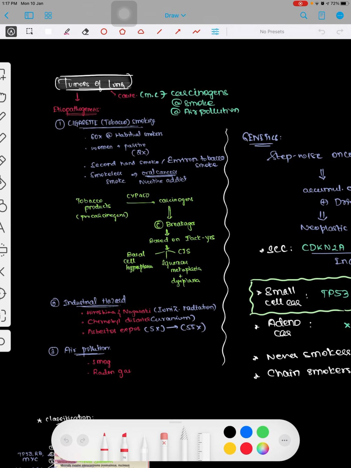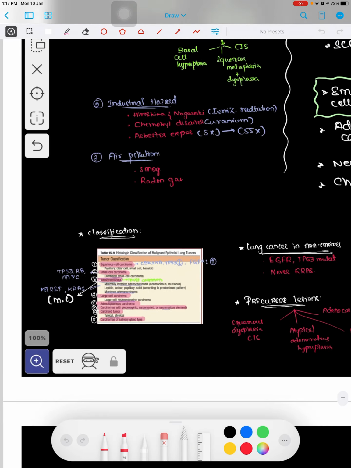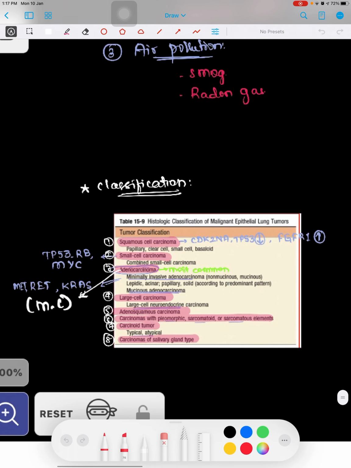Okay, coming to the second one, our classification. In Robbins they have given the histological classification, you just remember this red highlight, that should be sufficient enough. That is squamous cell carcinoma, small cell carcinoma, adeno, large cell. I think if you remember at least 4 to 5 of them, that should be sufficient enough.